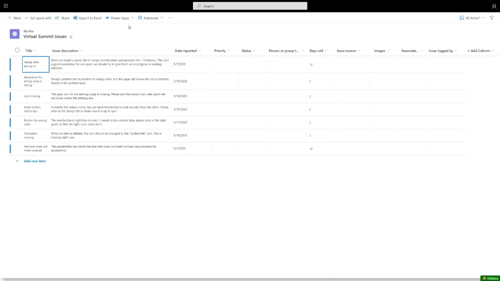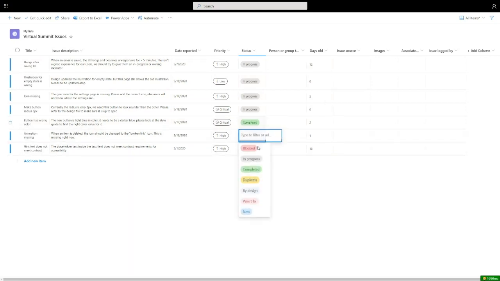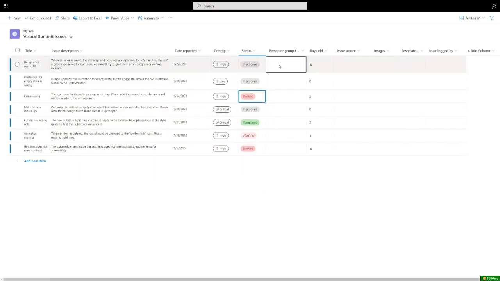For now, though, I'm going to go back to auto fit, and I'm going to start filling out my data here. So I can pick priority high. I can click down to fill down. And I'm just going to go and fill out some different fields here, customize my data. I can make things in progress. I can mark things as completed. It's great. My team has been busy. And I can mark certain things as blocked.